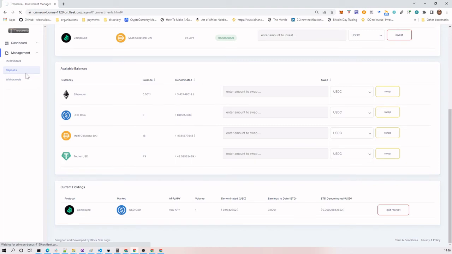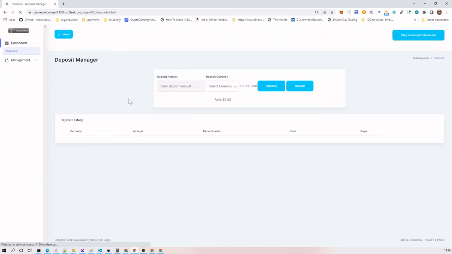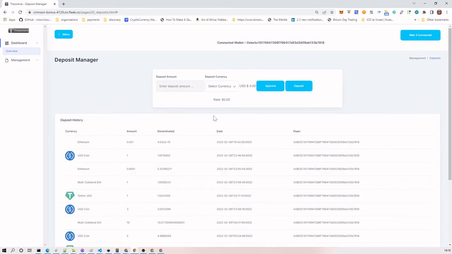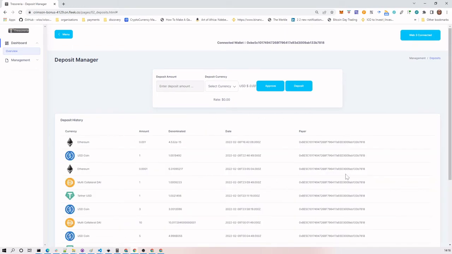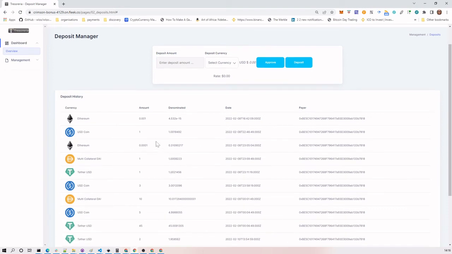In terms of our deposits, these are contributions which come via various means. We provide a deposit history, and we provide the ability to make a deposit. All of the deposits are denominated in USD as well as the amounts, and these denominated values are sourced from Covalent and frozen at a particular time, so as to enable people to accurately account for the activity of the DAO, given the volatility of cryptocurrency markets.